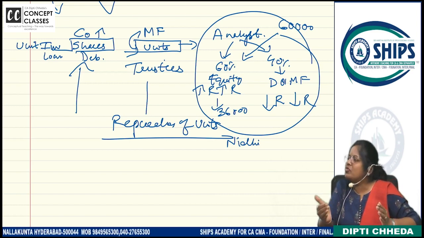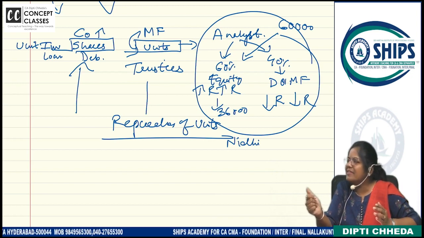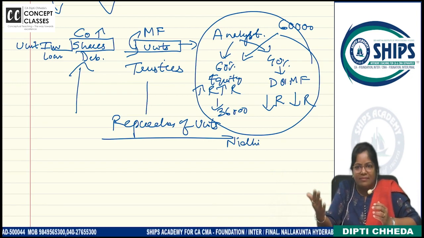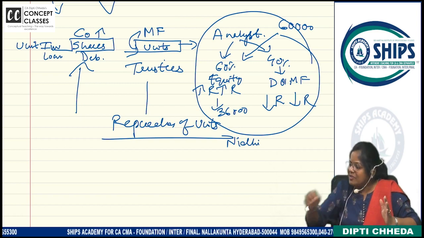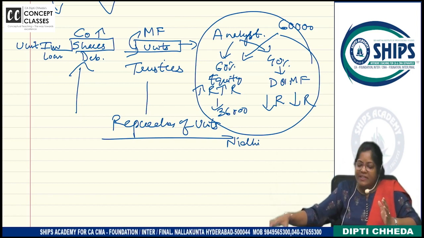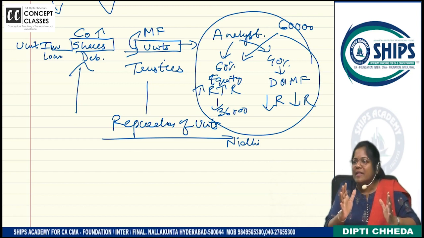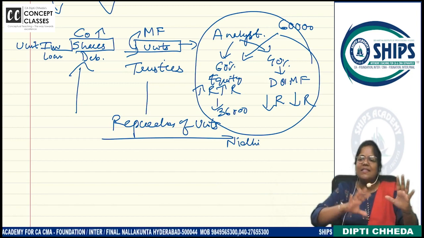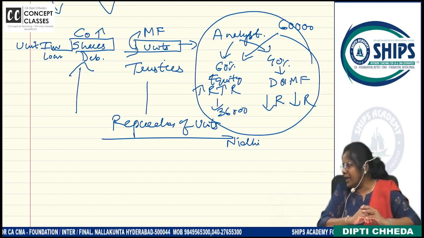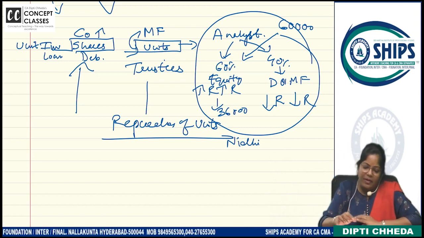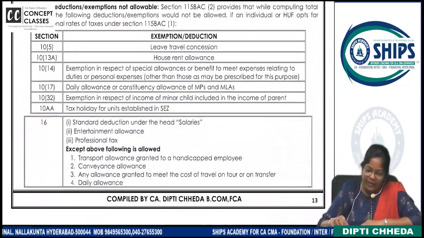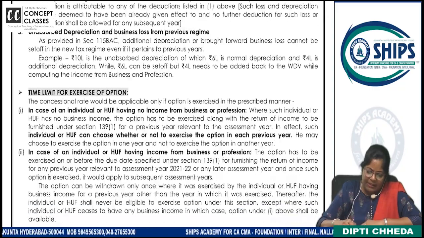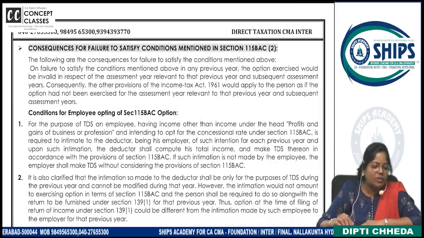When you buy mutual funds, what is the income you get? Dividend. When you sell mutual fund units, what do you get? Capital gain. Clear or not? I am strictly keeping it restricted to the terms how I am going to use it. These few classes may be like ना यहाँ से हम shift हो रहे हैं, but ये ज़रूरी है to know the terms. Followed? Now, shall we do some problems for special income? What we have learned today? Right. Let me see from this material if we can do, and then I'll give you some homework also.